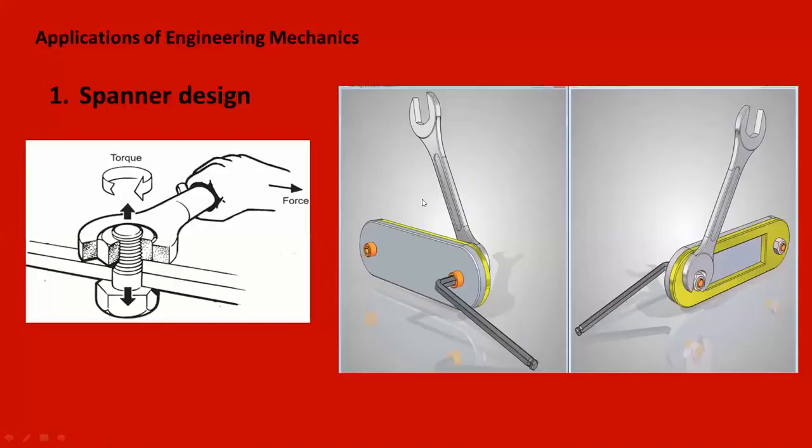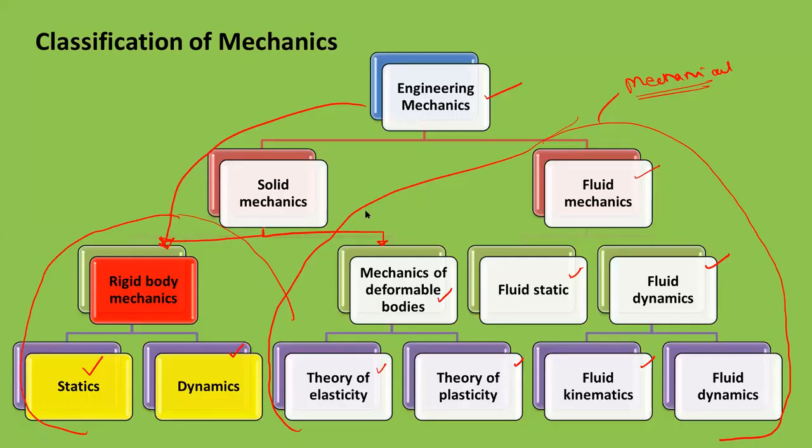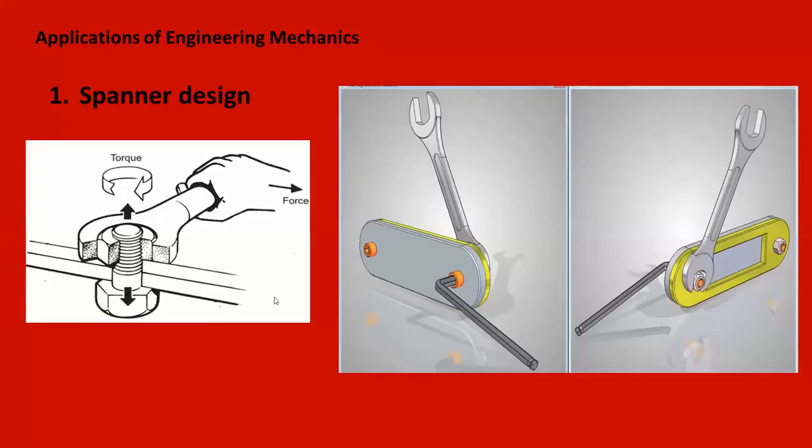So for your engineering mechanics subject, it is only the rigid body mechanics. Now we will see what the applications of engineering mechanics are. Engineering mechanics is useful from your day-to-day life to rocket science.